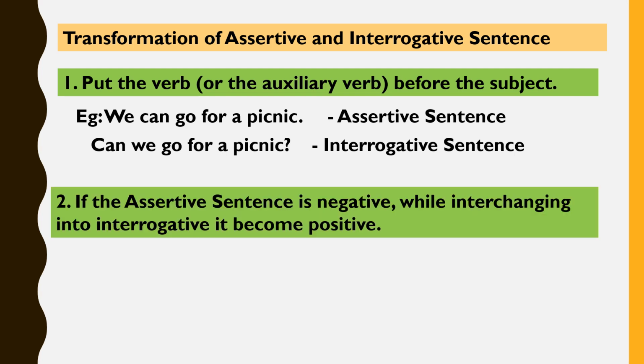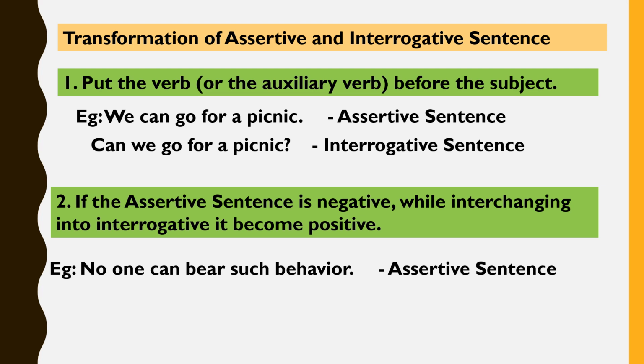Now, another rule we can apply is that if the assertive sentence is a negative sentence, what did we learn? That an assertive sentence can be affirmative or negative. Now, if our assertive sentence is a negative sentence, then while interchanging into an interrogative, the sentence becomes a positive sentence.